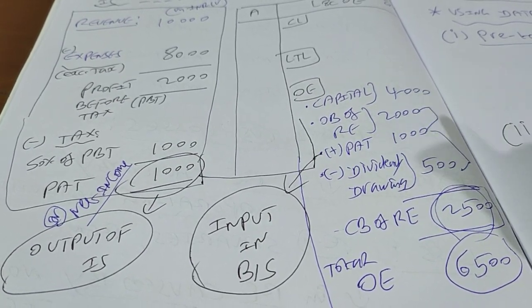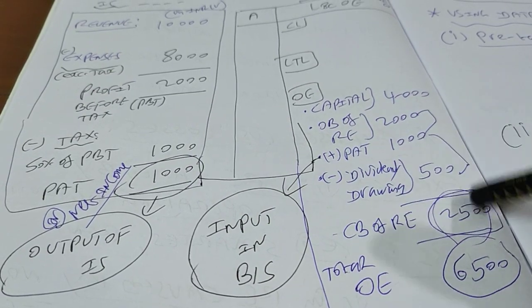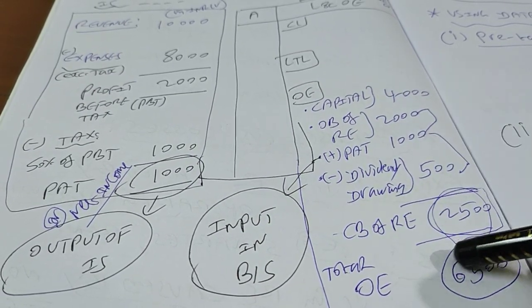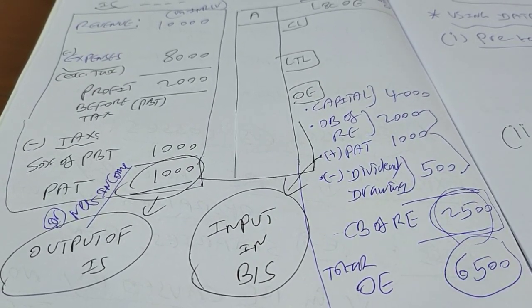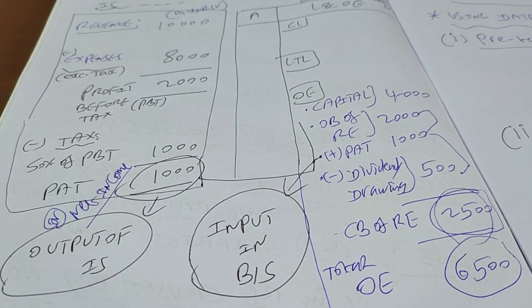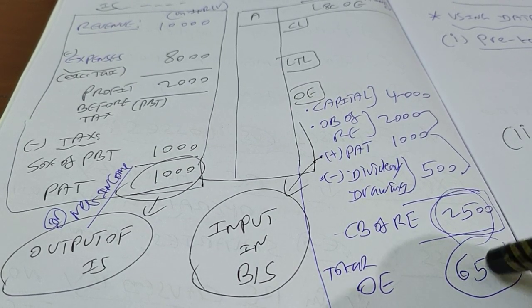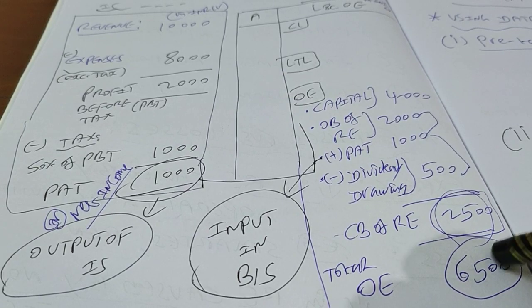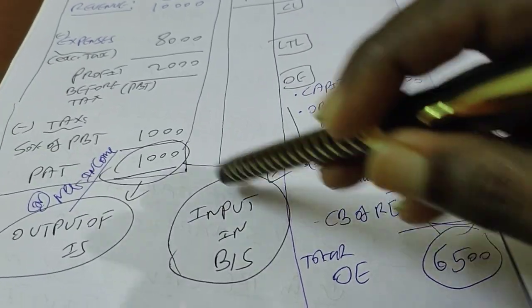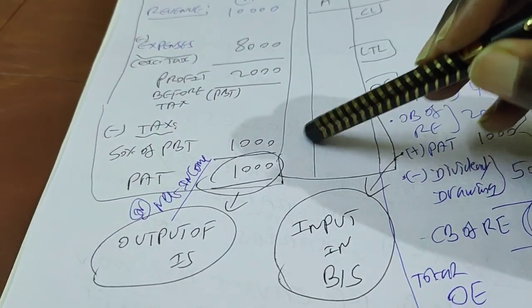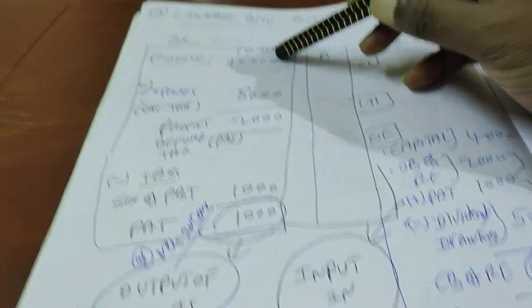In fact, I will say this is the purpose for which the business is existing, right? If you ask a question, why are we doing business? I will say, accounting wise, you have to generate more owner's equity for the entity. How can you do that? You have to generate more profit. How can you do that? You have to generate more revenue.